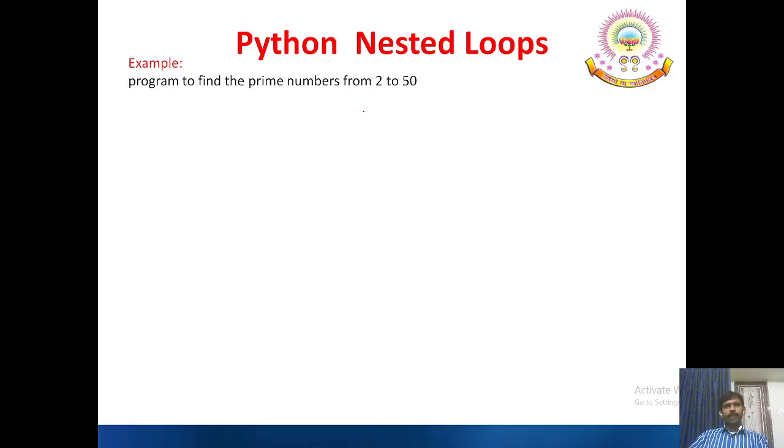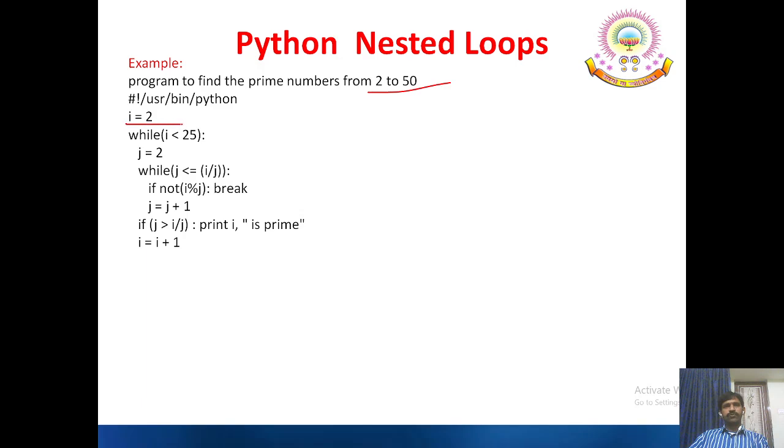The program to find the prime numbers from 2 to 50 is an example we have considered here. I is assigned 2, I less than 25, j equal to 2, j less than or equal to I by j. The value of j is used with I by j, if not I modulo j, break; j equals j plus 1, and the corresponding prime is printed here. There are different types of loops available. Here, if the value of j is greater than I by j, it means there is no exclusive factor available other than 1 and itself.